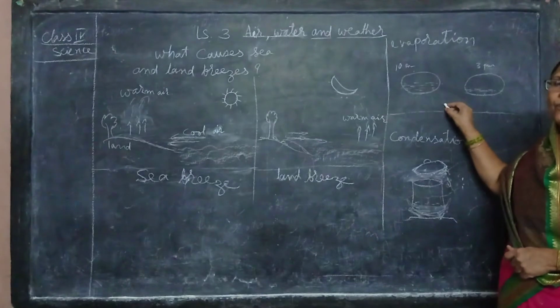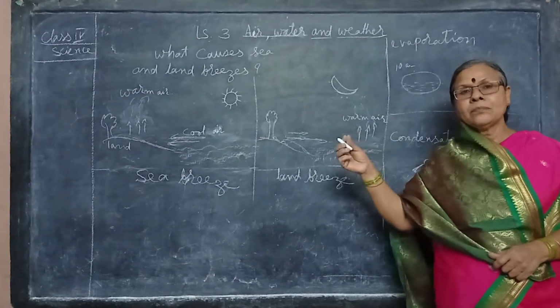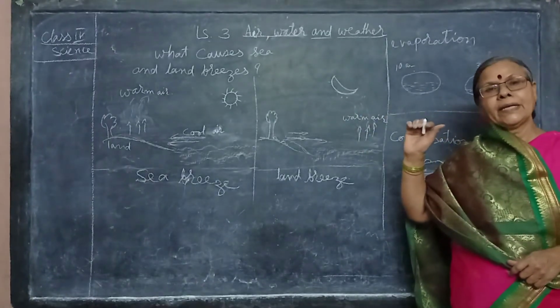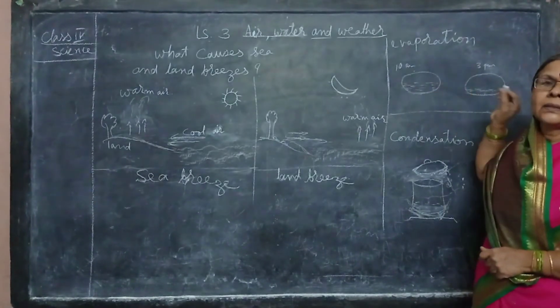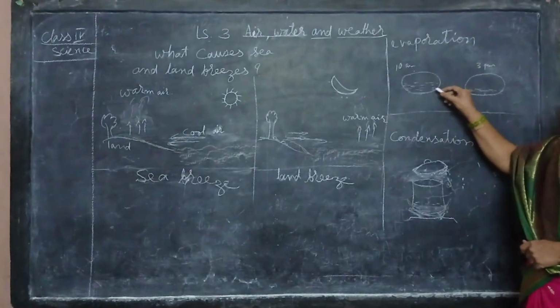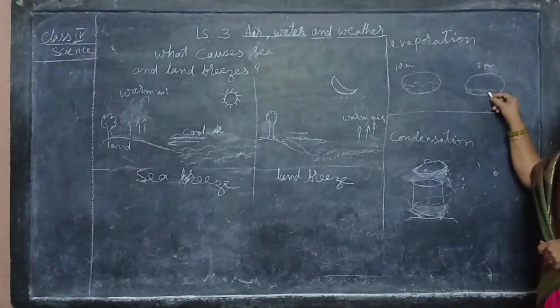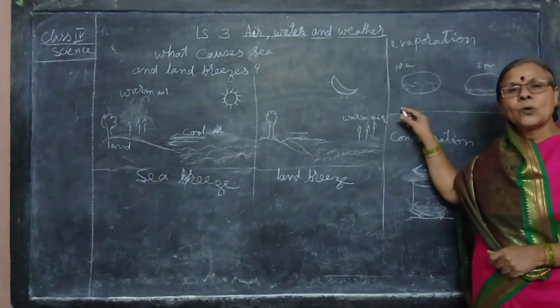This is called evaporation. The water changes into steam, and as I told you, warm air is lighter and it gets mixed up with the air. So at 3 p.m. the water level will be reduced.